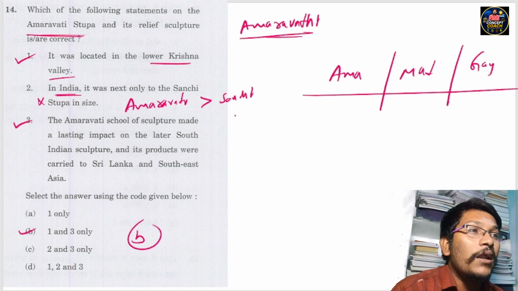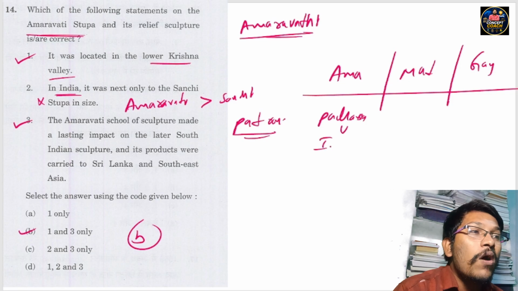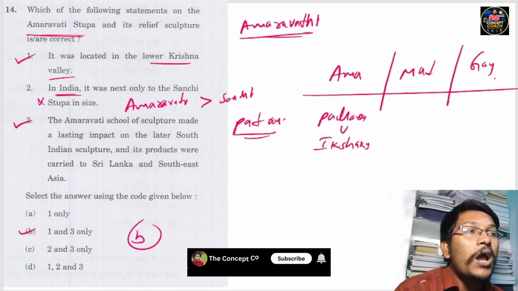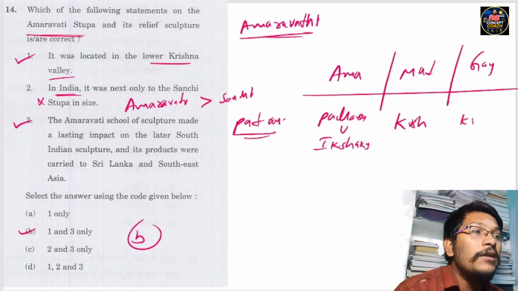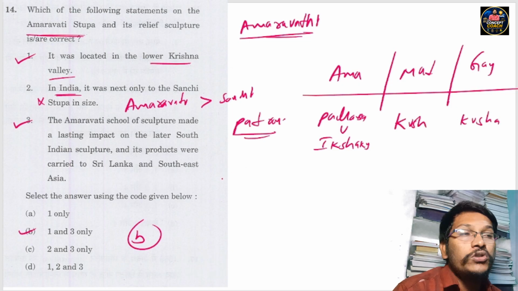First, we'll focus on who patronized them. Amaravati was patronized by the Pallavas, and also the Ikshvakus. Mathura and Gandhara were patronized by the Kushans.